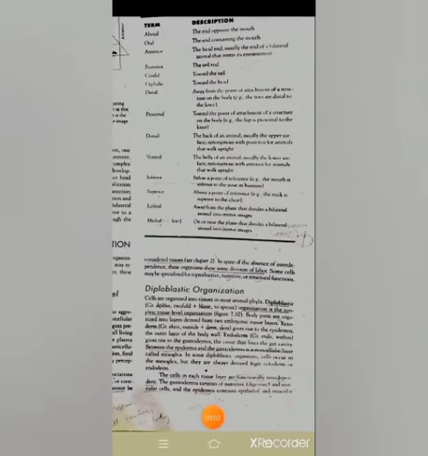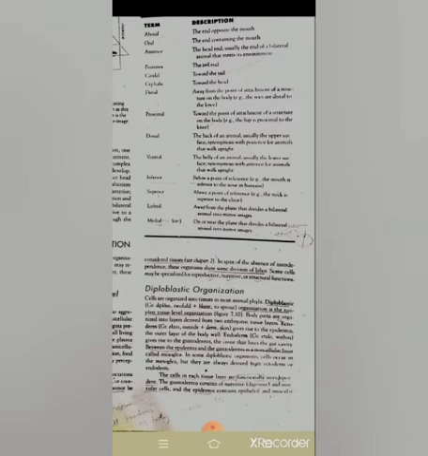In the case of diploblastic organisms, cells are organized into tissues, as in most animal phyla. The body parts are organized into layers. These layers are derived from two embryonic tissue layers. Ectoderm gives rise to the epidermis, the outer layer of the body wall, and endoderm gives rise to the gastrodermis that lines the gut cavity. Between the epidermis and gastrodermis, a third non-cellular layer is present that is called the mesoglea.